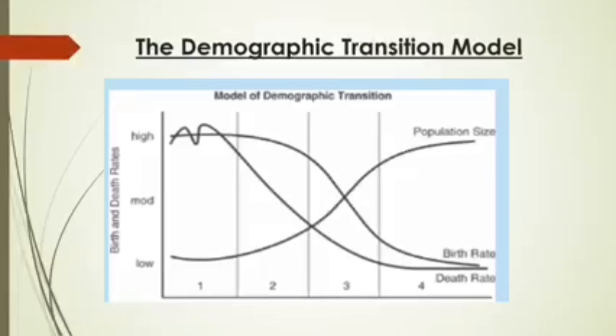In stage 2 and 3 natural increase was very sharp, but in stage 4 it increases in a constant way, not as drastically as in stage 2 and 3. So this is the demographic transition model of Pakistan.